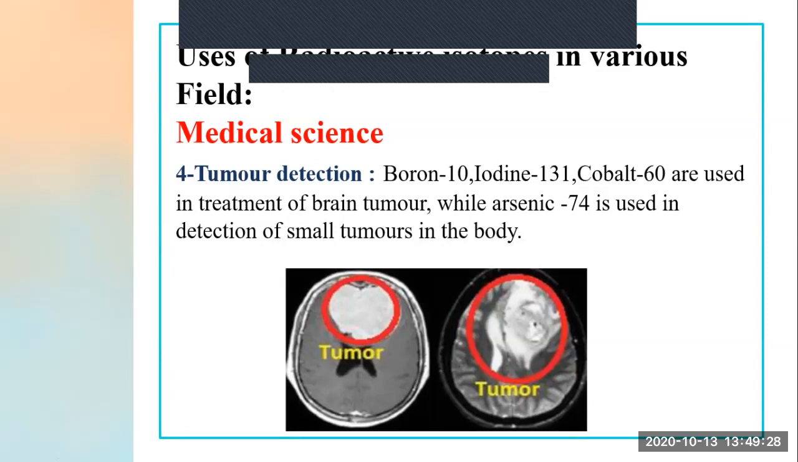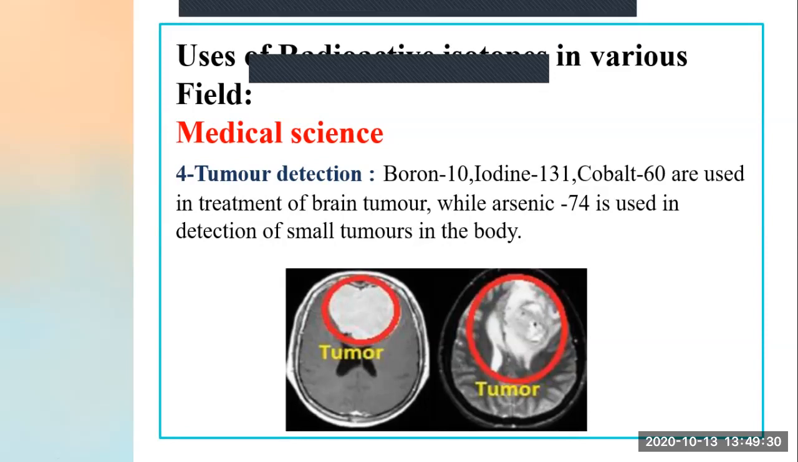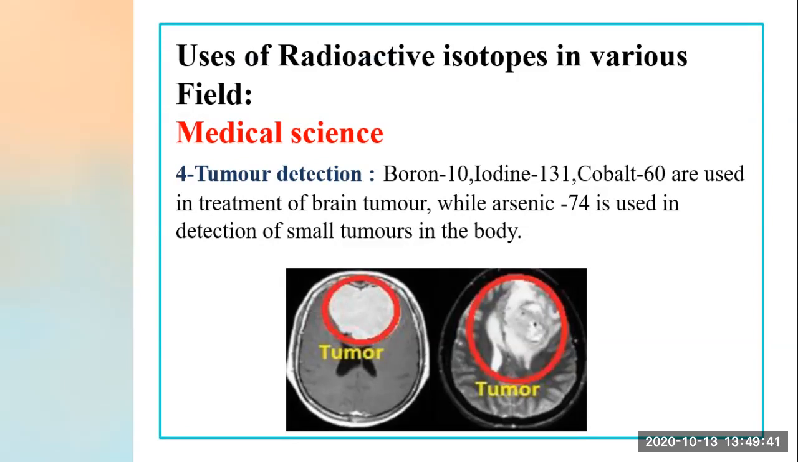Now see, for brain tumor treatment, what is used? Boron 10, iodine 131 and cobalt 60. These are used for the treatment of brain tumors, while arsenic 74 is used in detection of small tumors in the body.